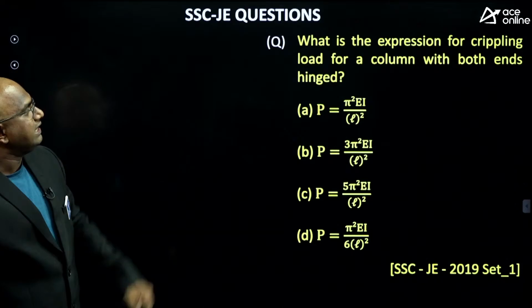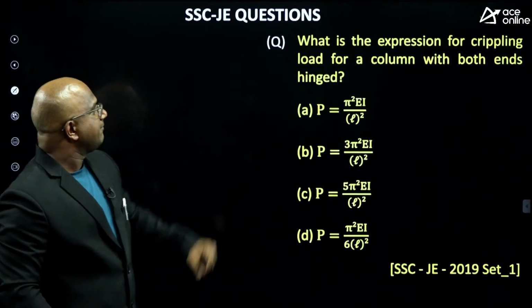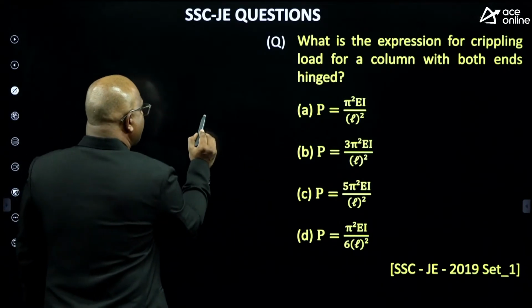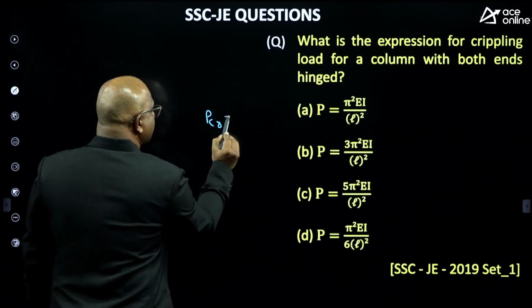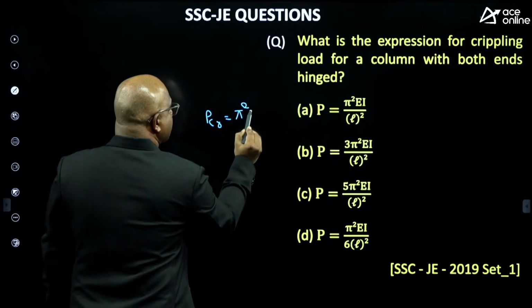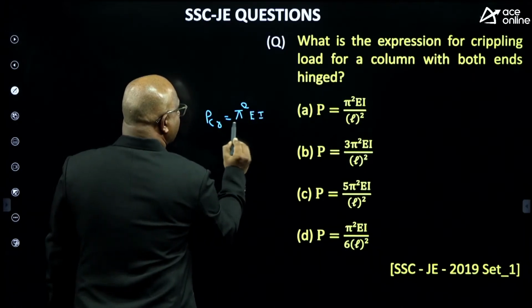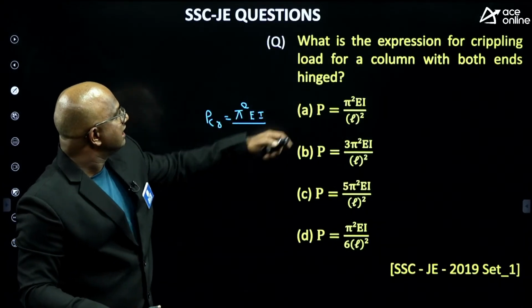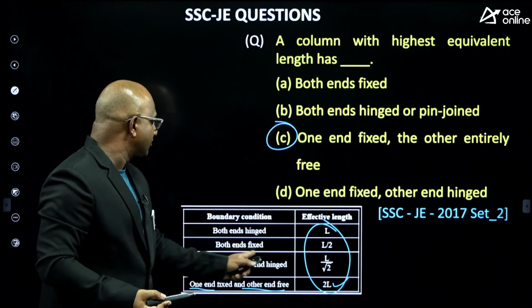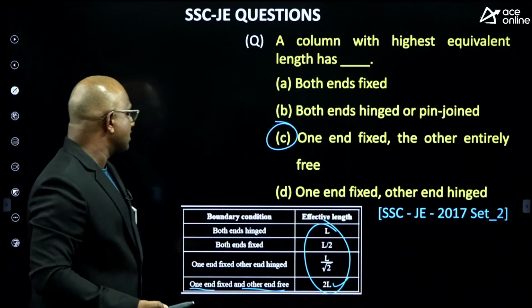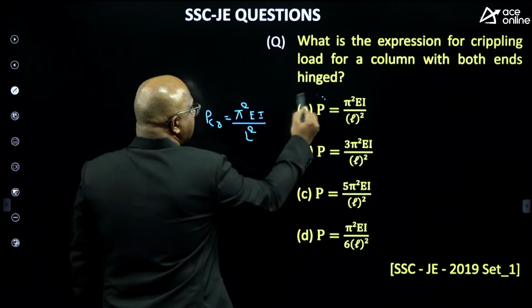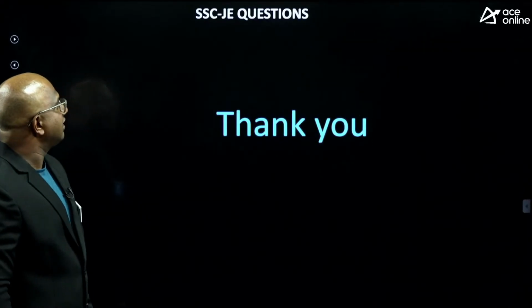Next, what is the expression for crippling load for a column with both ends hinged? Just as we discussed, P critical equals how much, guys? Pi square EI by LE square. But LE equals how much in case of both ends hinged? L itself. The answer is L itself. So Pi square EI by L square. The answer is option A itself, guys.